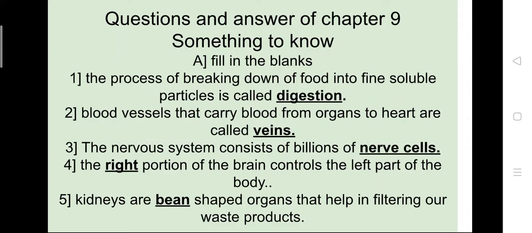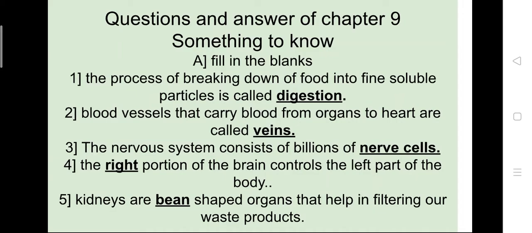First, the process of breaking down of food into fine soluble particles is called digestion. So the answer is digestion here. In second, blood vessels that carry blood from organs to heart are called veins. Third, the nervous system consists of billions of nerve cells. So in third, the answer is nerve cells.